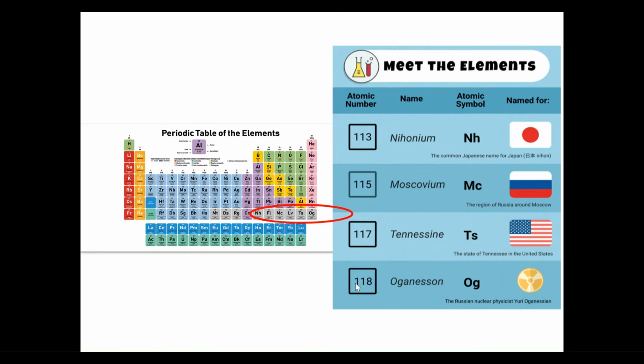Now, oganesson, which is represented by Og, was discovered by a Russian nuclear physicist, Yuri Oganessian. So if you see here, they named this element after Yuri, the guy that discovered it. They named it after his last name. His last name was Oganessian, and then they named this element Oganesson. So very similar to his actual last name. This is one of the heaviest elements on the periodic table thus far.